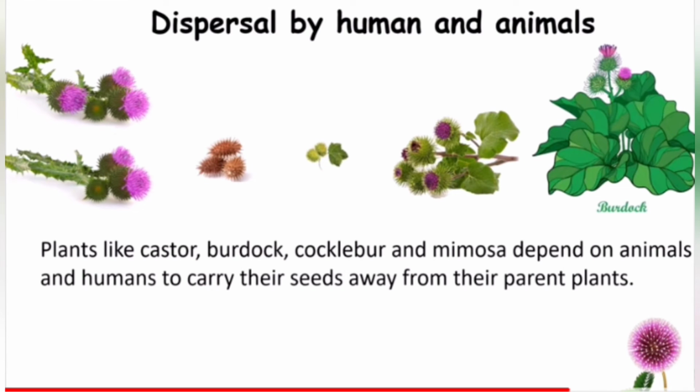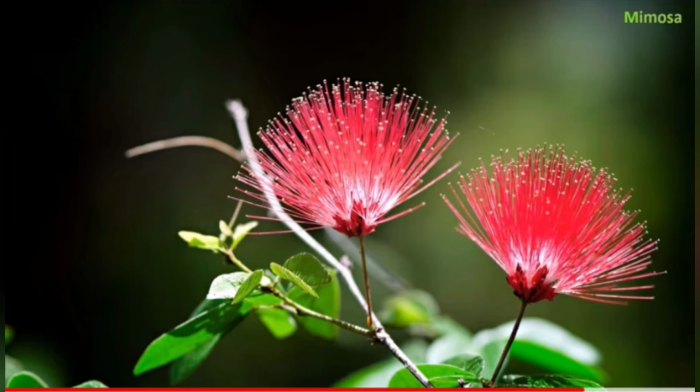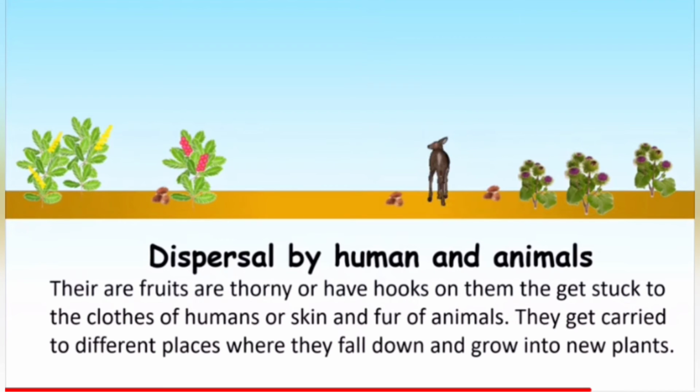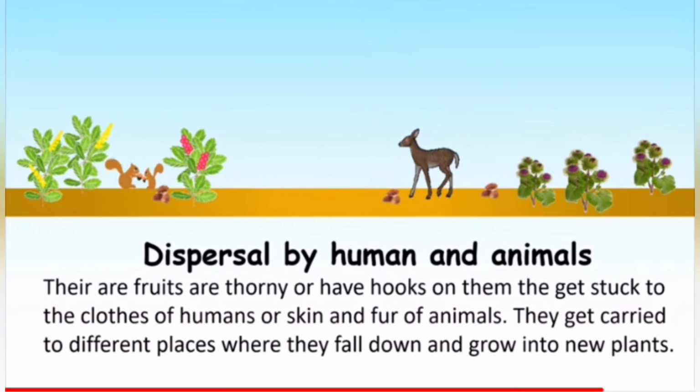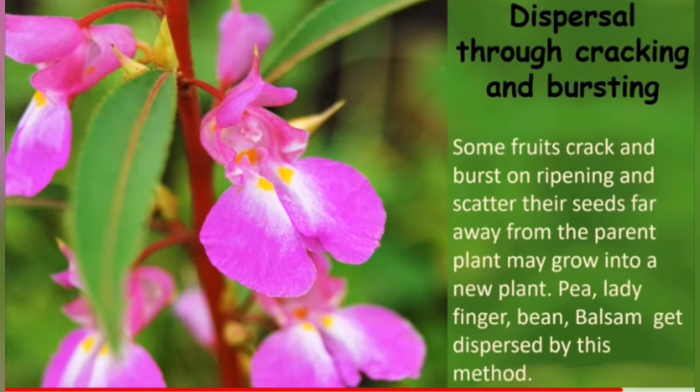Dispersal by humans and animals. Plants like the castor, burdock, cucumber, and mimosa depend on the animals and humans to carry their seeds away. They have hook-like structures. They stick on the clothes as well as animals' tails and on the body of the animals and disperse. Their fruits are thorny, with hooks that get stuck to the clothes of humans or skin or fur of animals. They get carried to different places where they fall down and grow into new plants.